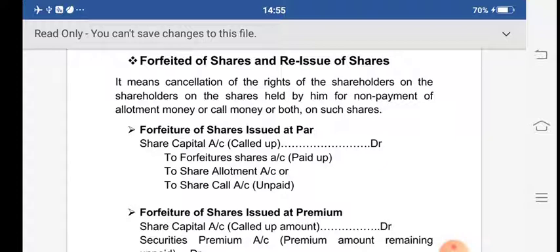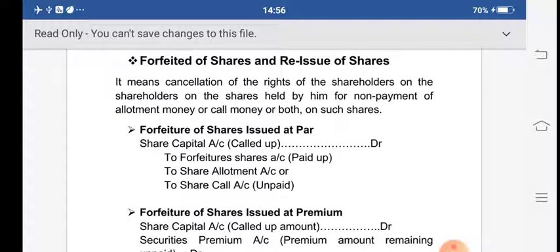Now you know how the company is going to collect that 10 rupees. For example, the company is going to collect 5 rupees with the application, 3 rupees with the allotment, and 2 rupees with the first call. Now suppose the person paid the application money of rupees 5, as well as the allotment of rupees 3, but the last one, the first call of 2 rupees, the person has not paid.